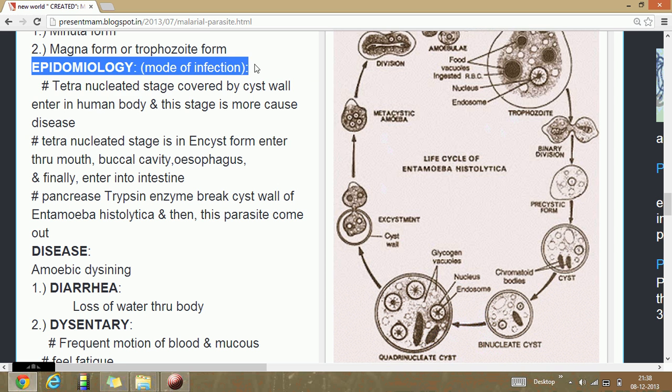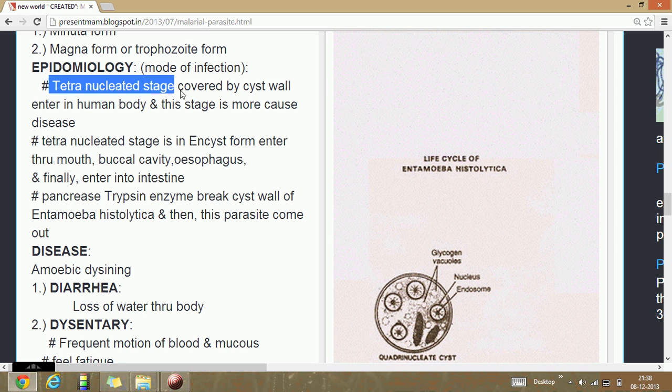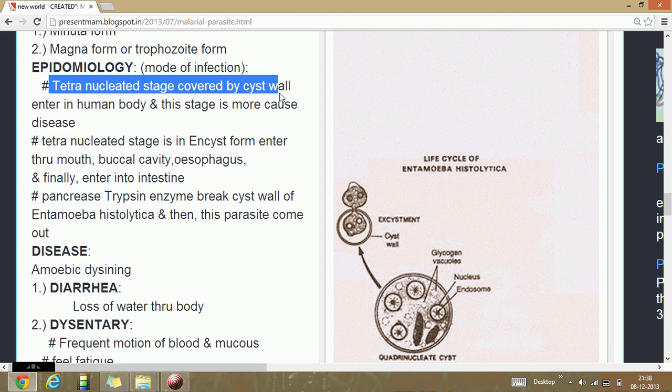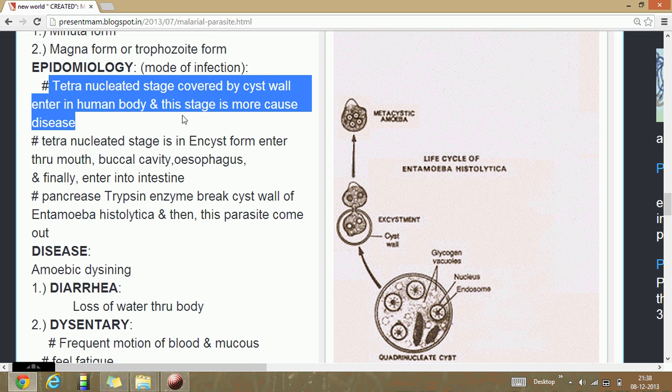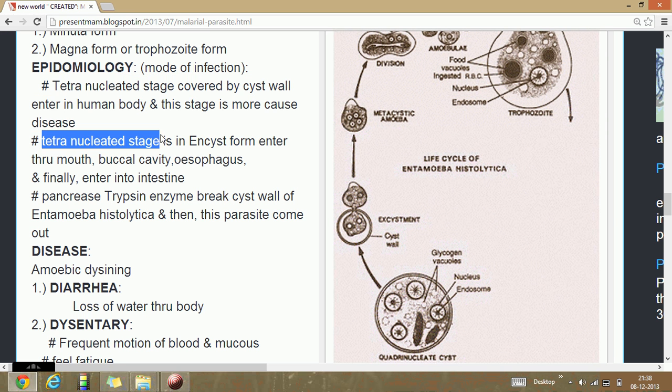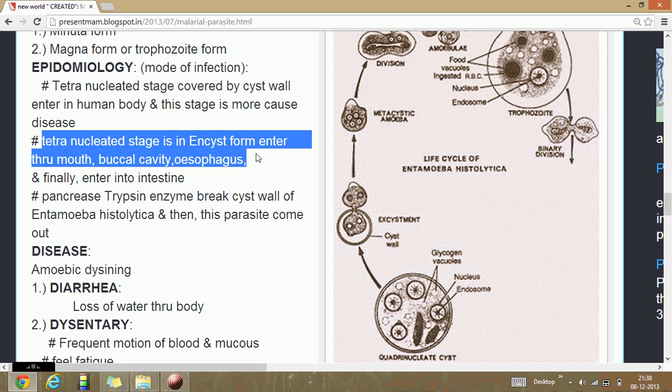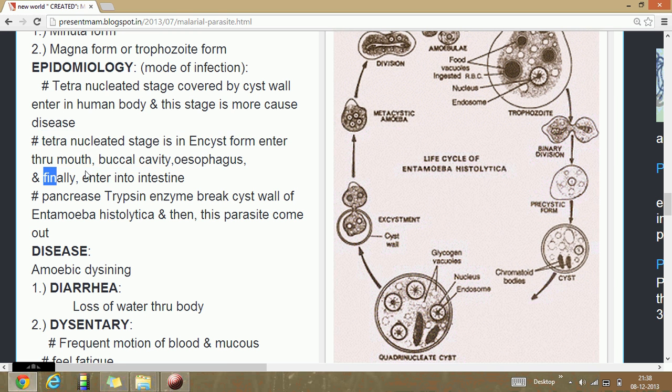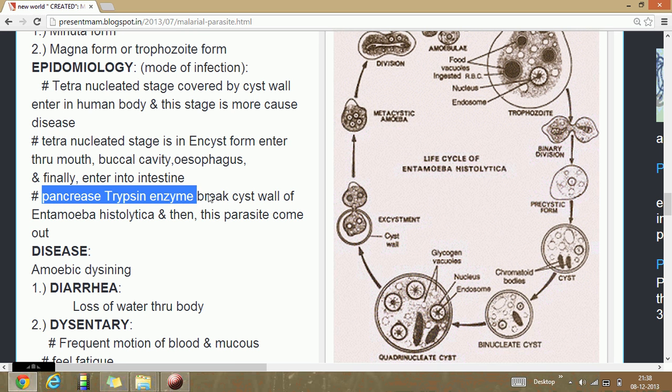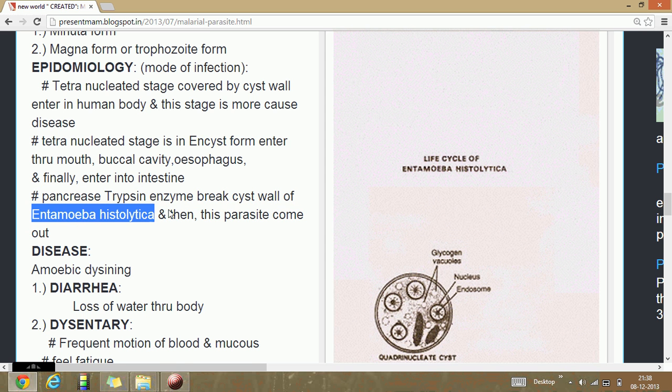Epidemiology and mode of infection: the tetranucleate stage covered with a cyst wall is the infective stage, which causes disease after entering the human body. In cyst form, it enters through the mouth, buccal cavity, and esophagus, and finally enters the intestine. In the intestine, there is a trypsin enzyme which breaks the cyst of Entamoeba histolytica, and then the parasite comes out.